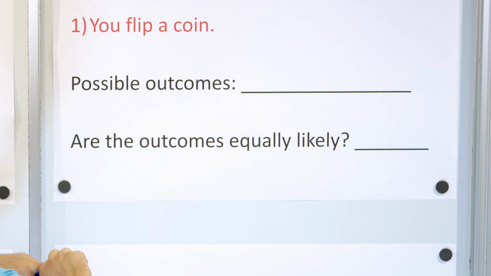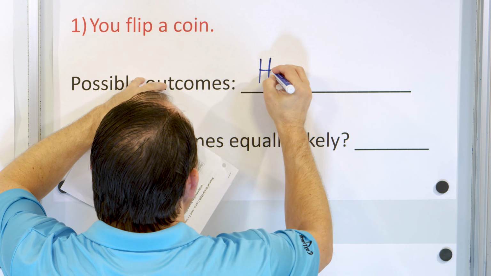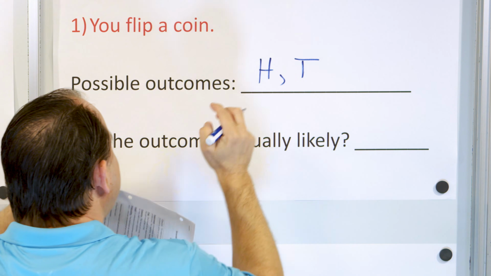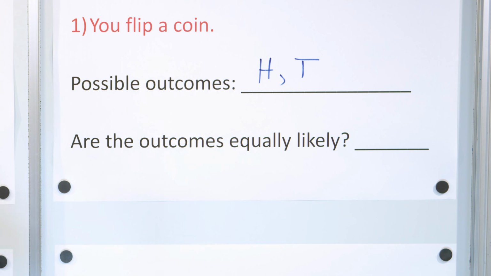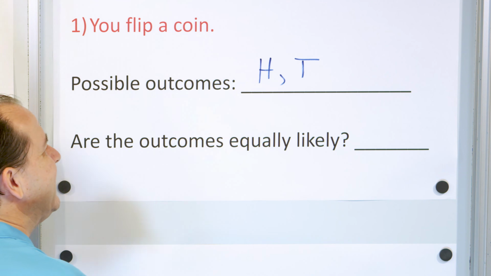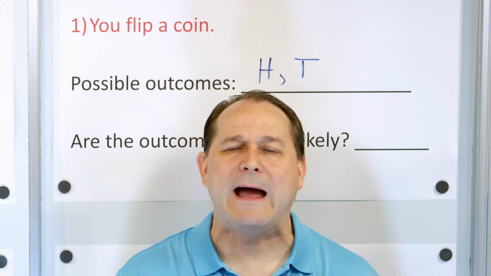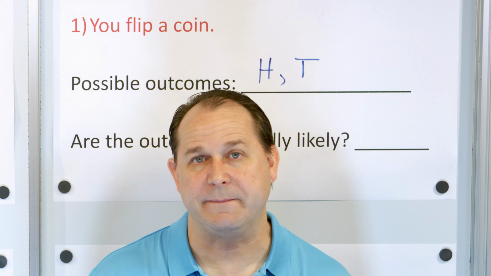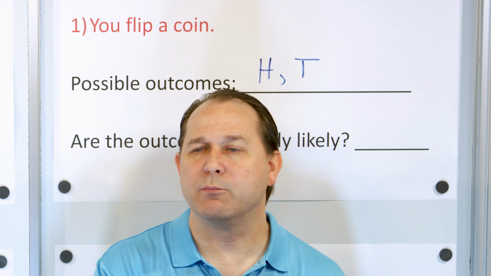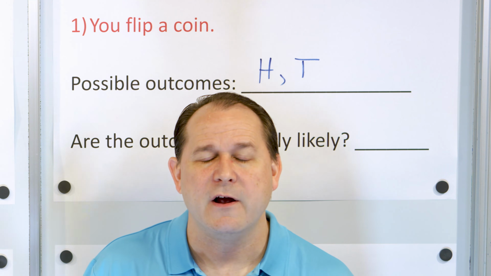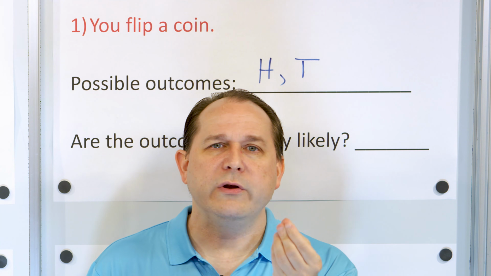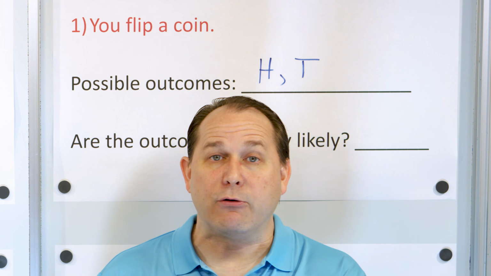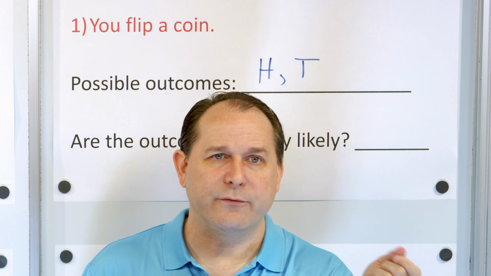So basically, the possible outcomes are going to be H for heads and T for tails. I'm going to use H for head and T for tails. And I'm going to ask you, are the outcomes equally likely? Now, we haven't talked about how to calculate the probability of something yet. We're going to talk about it in just a minute, and then we're going to have entire lessons on it later. But just think about it. If there's only two ways to get the outcome, there's two outcomes, basically, heads or tails.